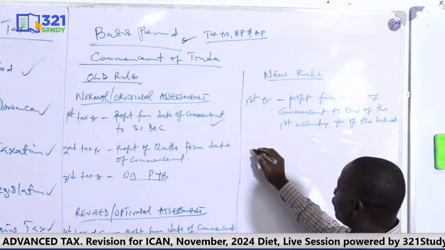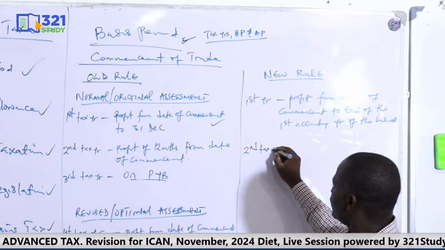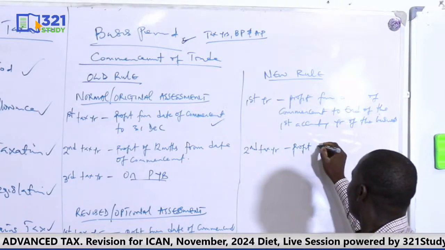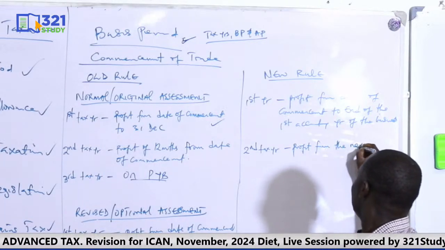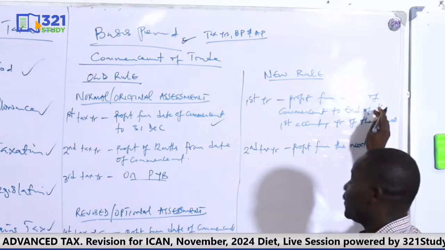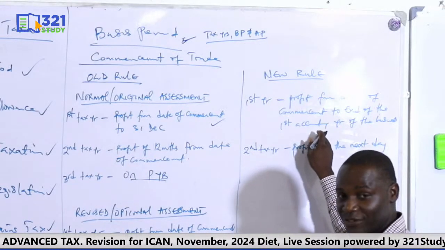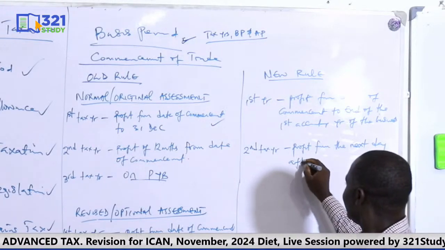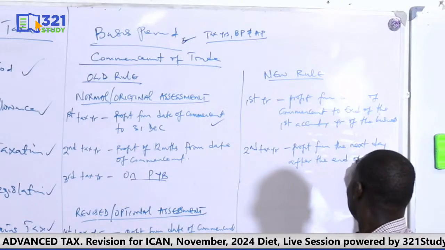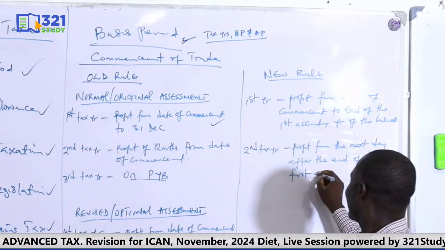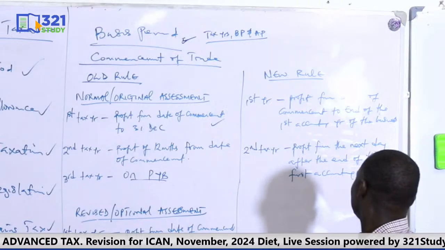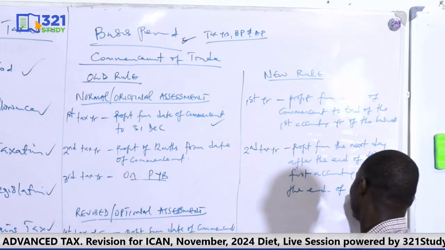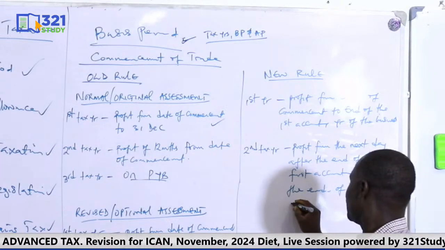That's the essence. So for the second year of the new rule, we tax the profits from the next day after the end of the first accounting period. So the next day after the end of the first one. Profit from the next day after the end of the first accounting period to the end of the second accounting period, so that there will be continuity.